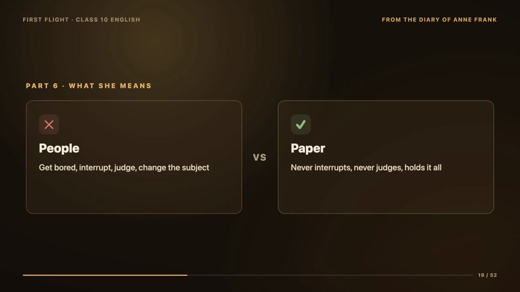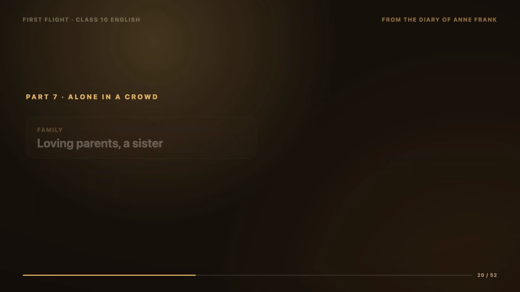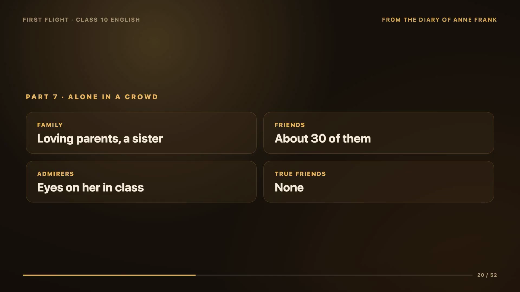So when Anne says paper has more patience than people, she is telling us why she trusts the diary more than she trusts the humans in her life. That one small sentence carries her whole loneliness inside it. Now, this brings us to the heart of Anne's emotional world, and it is something so many students secretly relate to. Anne makes it very clear that she is not lonely because she has no people. Quite the opposite. She says she has loving parents, she has a 16-year-old sister, she says she has about 30 people she can call friends.